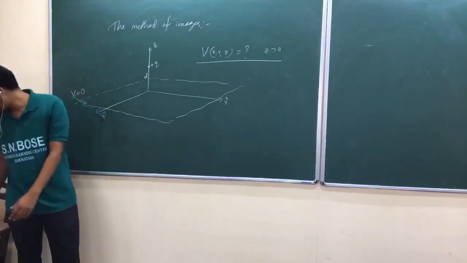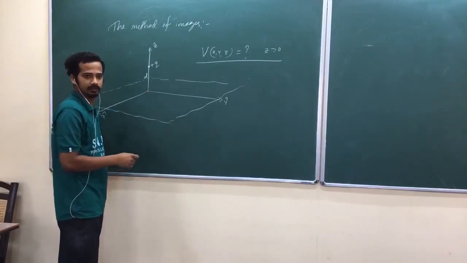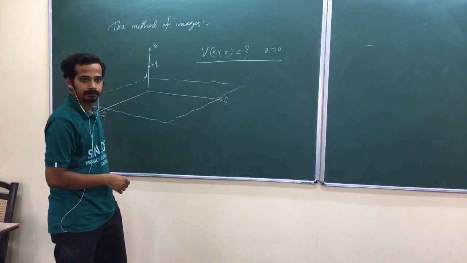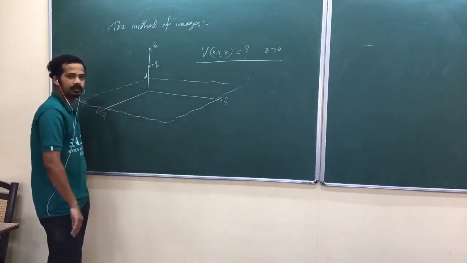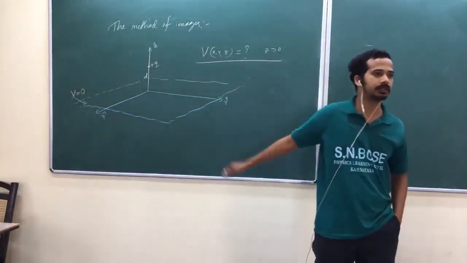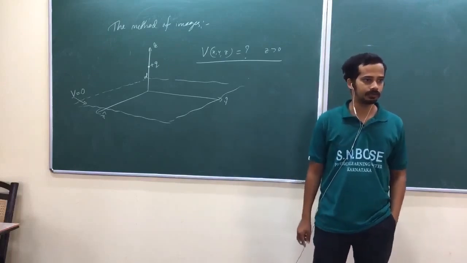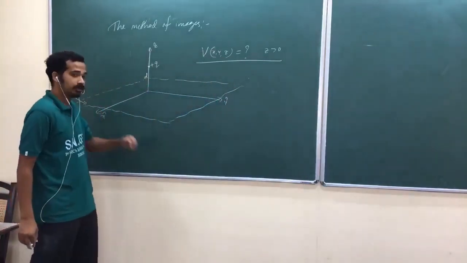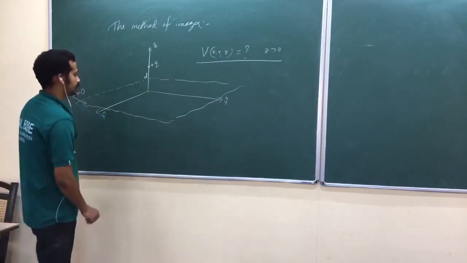Now look here. Obviously, this plus q charge will induce charges here, definitely. Then the region below you have to take separately, and the region above you have to take separately. They are very independent because of that conductor, and it is again 0 potential because of that conductor. That's why I said the region below is completely obstructed.